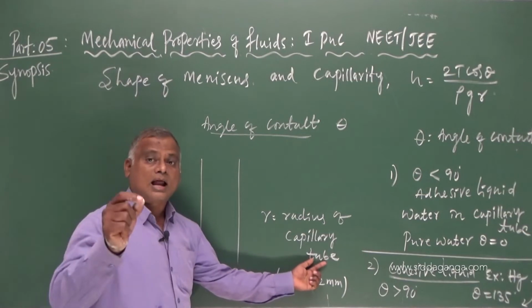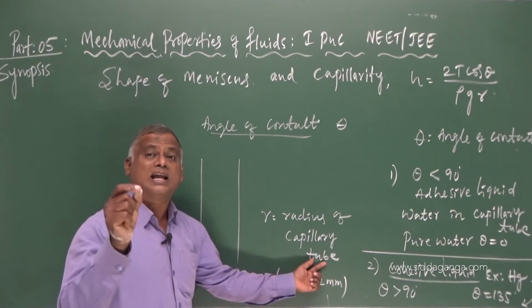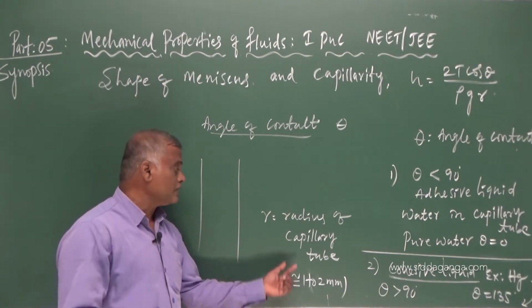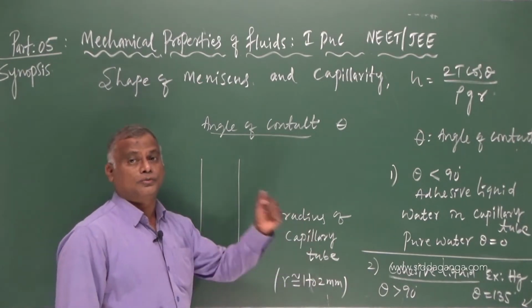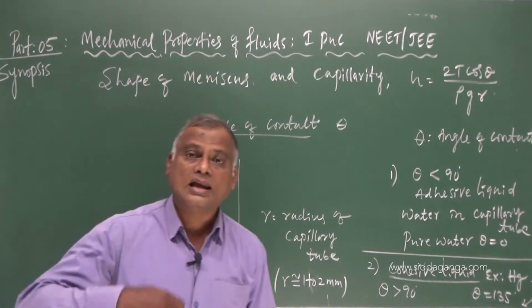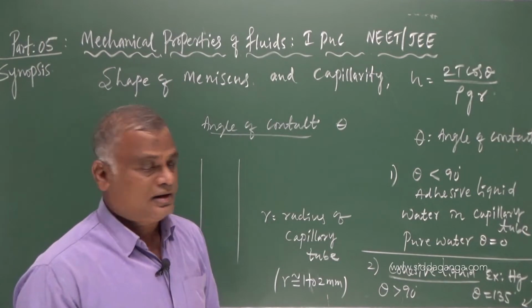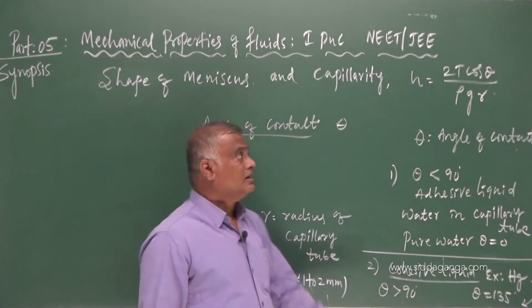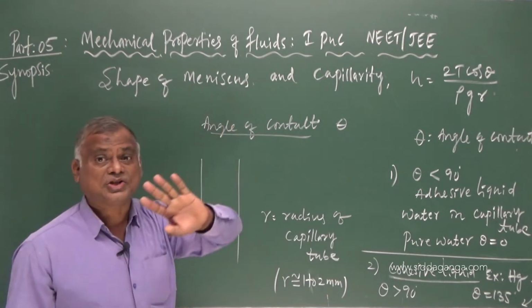Capillary tube, a glass tube with a fine narrow bore whose radius is negligible, we call that as a capillary tube. When it is dipped in a liquid, depending on the type of liquid like adhesive or cohesive, the shape of the meniscus changes.